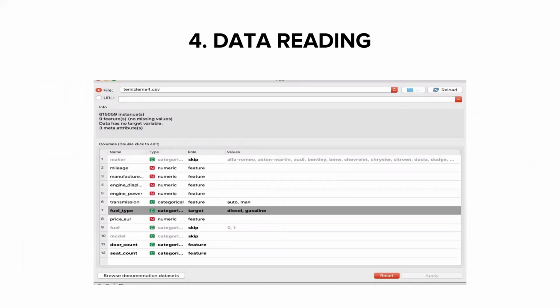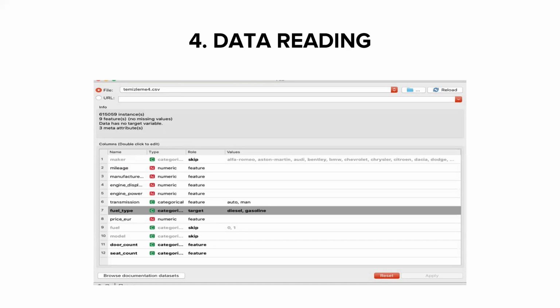I will talk about data reading now. We use the File widget to read our data in Orange Tree. After the pre-processing phase explained by my friend Metehan, our dataset now has 12 columns. Here we are dropping the maker and model features since they are too specific.